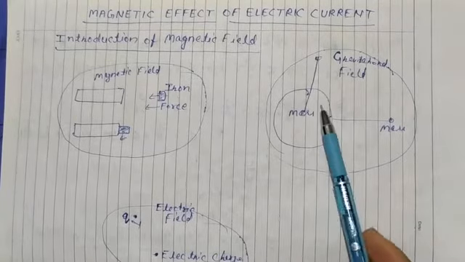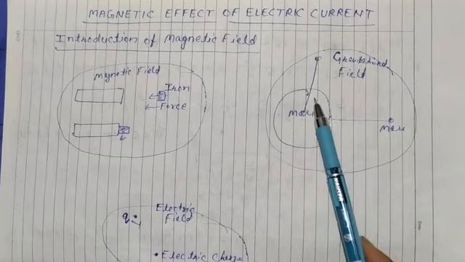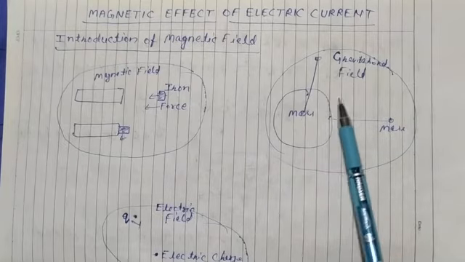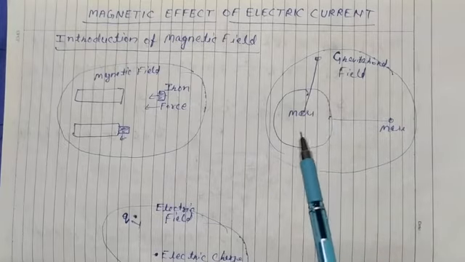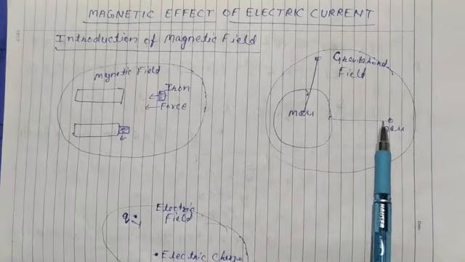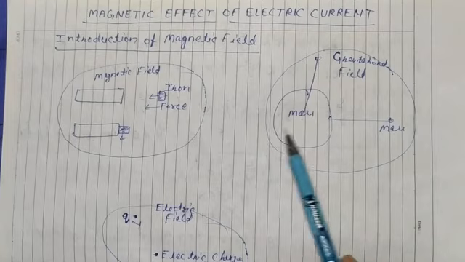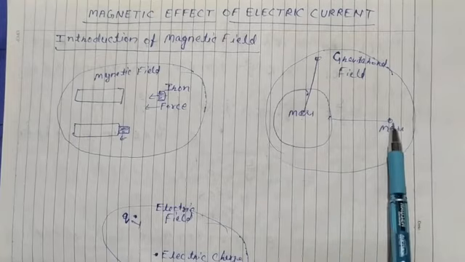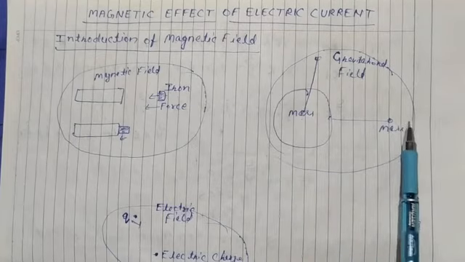We have studied that because of earth, or because of anything which has got mass, I put something here and it is attracted here. What should it have? It should have mass.